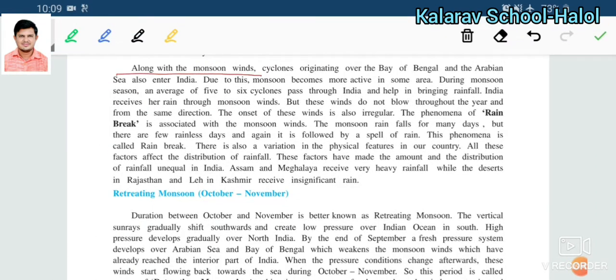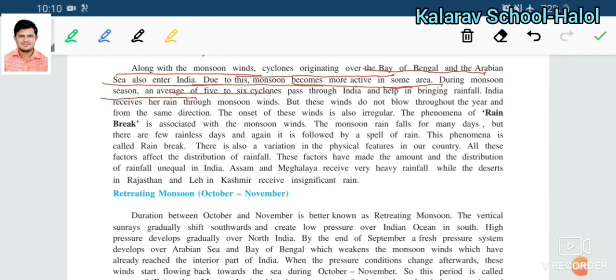Next is about cyclones along with the monsoon wind. Cyclones organizing over the Bay of Bengal and the Arabian Sea also enter India. The winds which come over the Bay of Bengal and Arabian Sea after that enter India. Due to this, the monsoon becomes more active in some areas during the monsoon season.